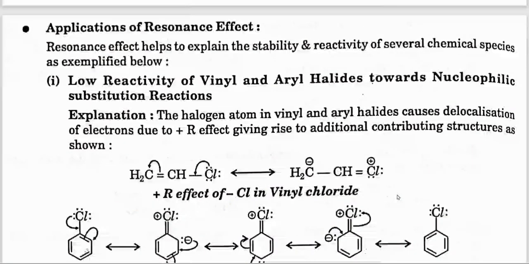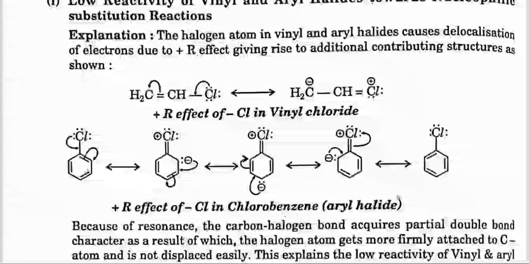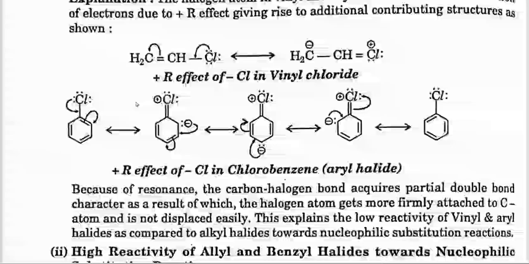Applications of resonance effect. Resonance effect helps to explain the stability and reactivity of several chemical species, as exemplified below. Low reactivity of vinyl and aryl halides toward nucleophilic substitution reaction. Explanation: the halogen atom in vinyl and aryl halides causes delocalization of electrons due to the +R effect, giving rise to additional contributing structures as shown. Here we can see the structures.